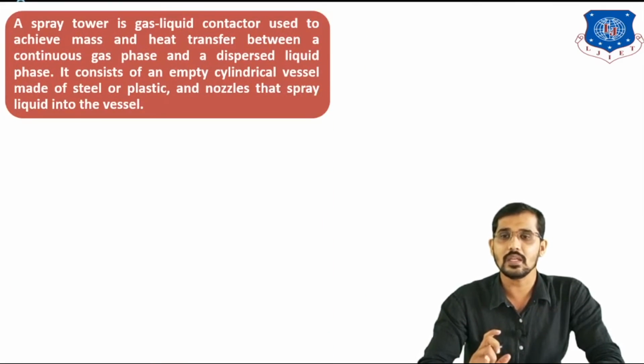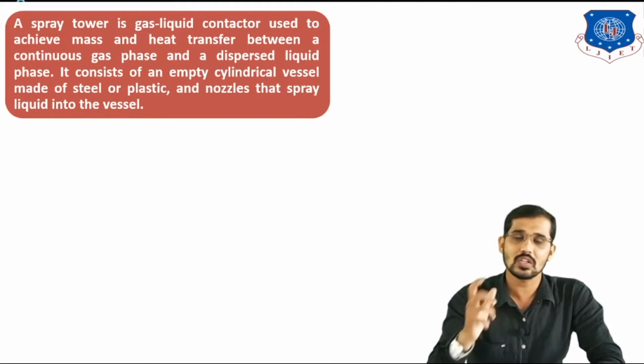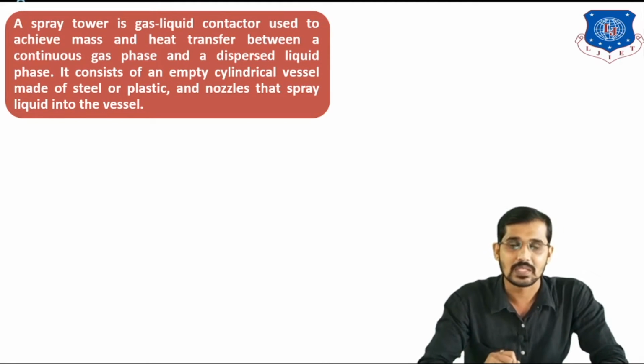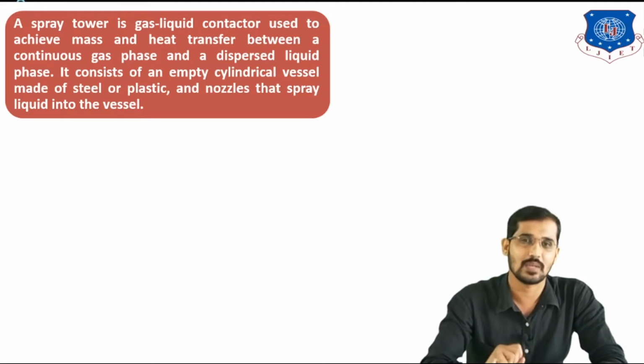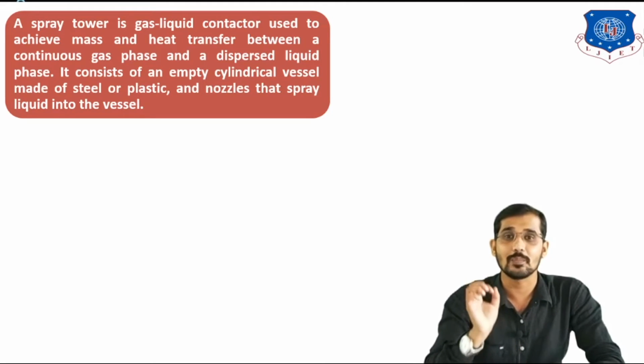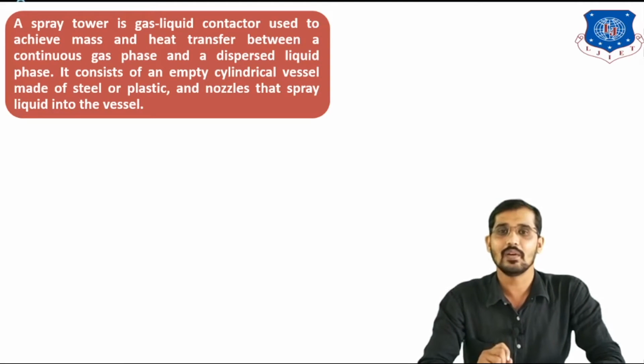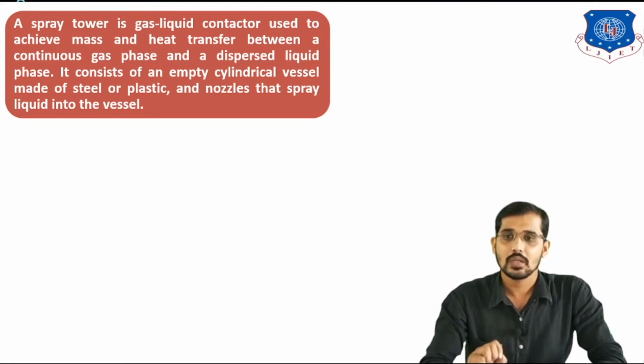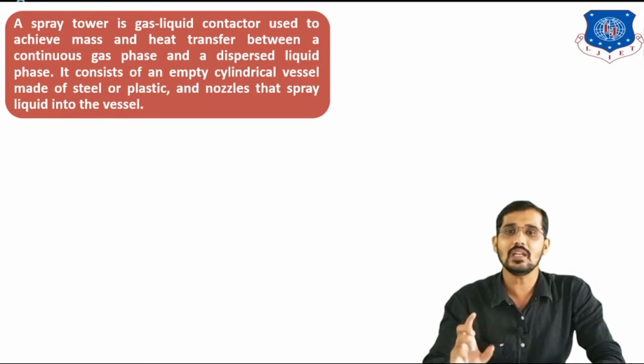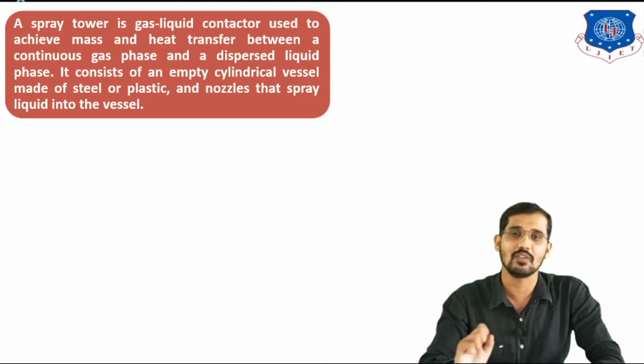After that, now we will see important points related to the spray tower. So spray tower is also liquid dispersed phenomena, means the liquid is dispersing through the gas phase. So this is nothing but the important point related to the spray tower. You can see on the screen now, a spray tower is a gas liquid contactor used to achieve mass and heat transfer between a continuous gas phase and dispersed liquid phase.